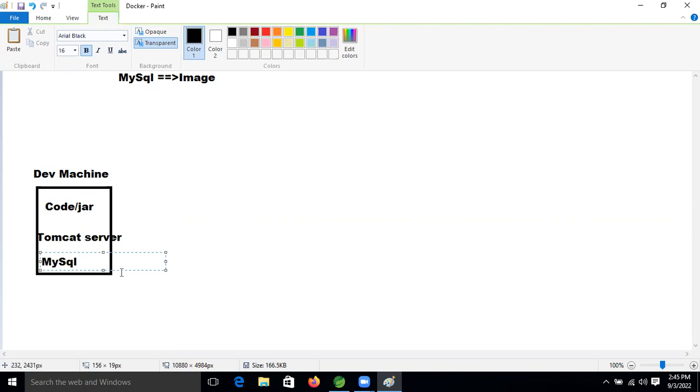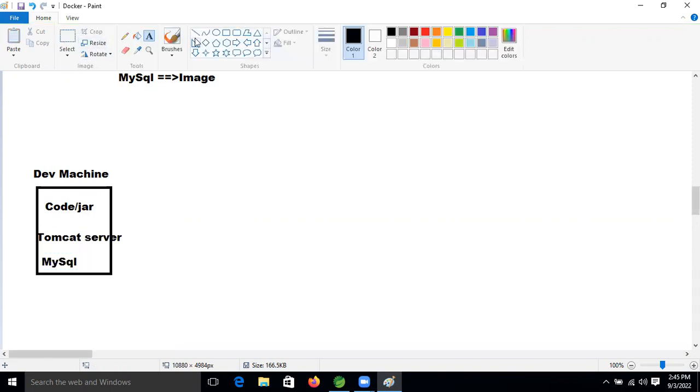So now what we need to do? We need to convert everything into an image, right? We need to convert each and every thing into image format.